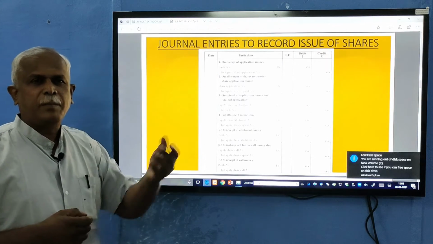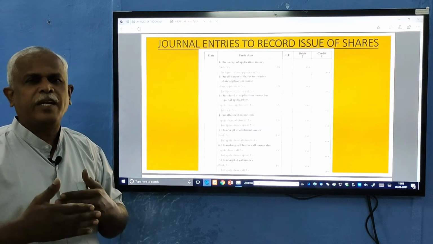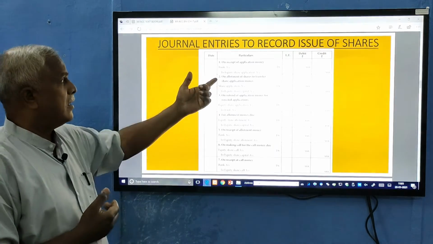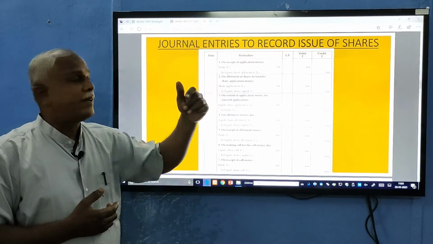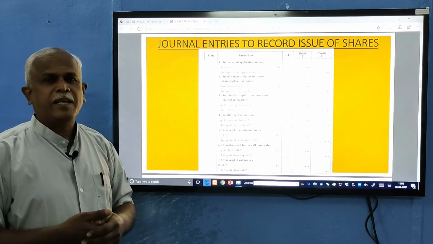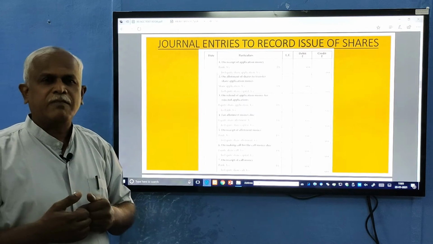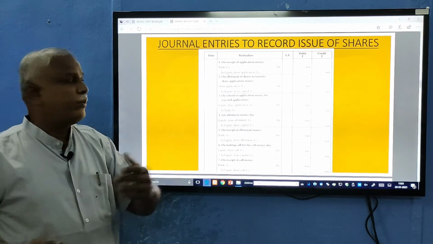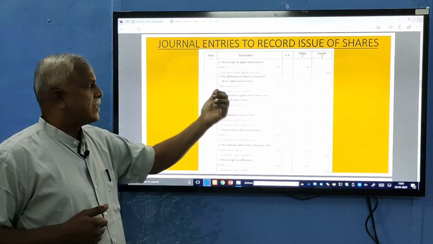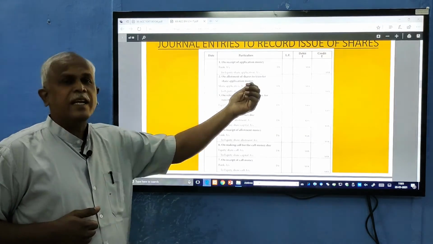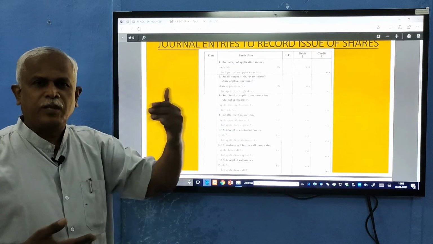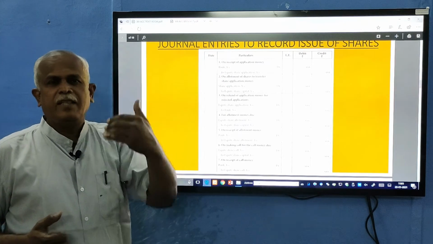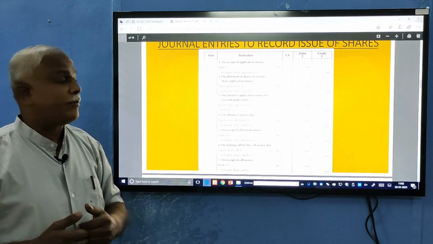He has to apply to the company. The company, after collecting all the applications, scrutinizes them, and puts the money in a separate bank account. On receiving that application money, first installment, the entry is bank account to equity share application account. Now the application money, or you can say the first installment, is received. This money now is transferred to the capital account, where the next entry is made, share application account to equity share capital account. That is, the amount received through the application will be transferred to capital. These are the two journal entries for receiving the application money and putting it into share capital.